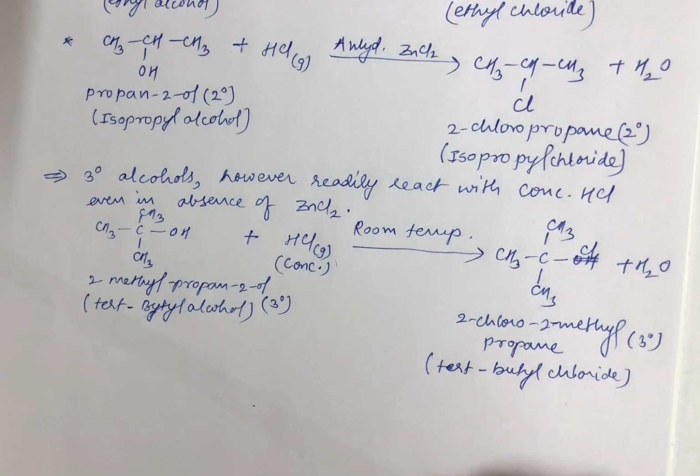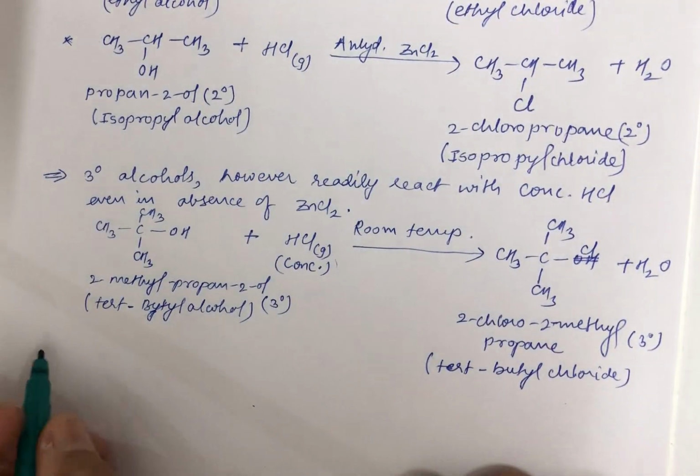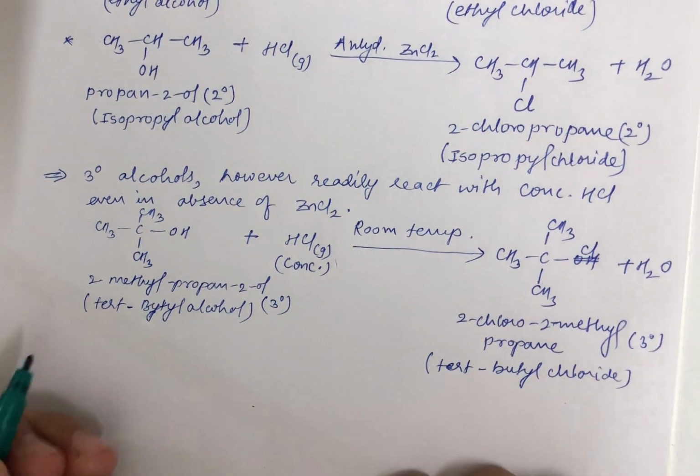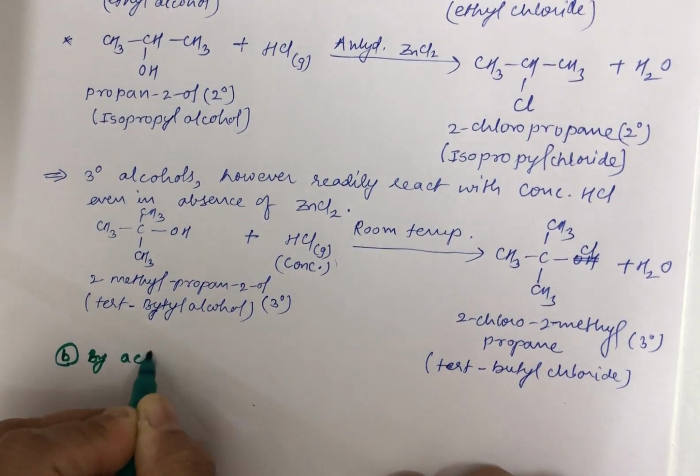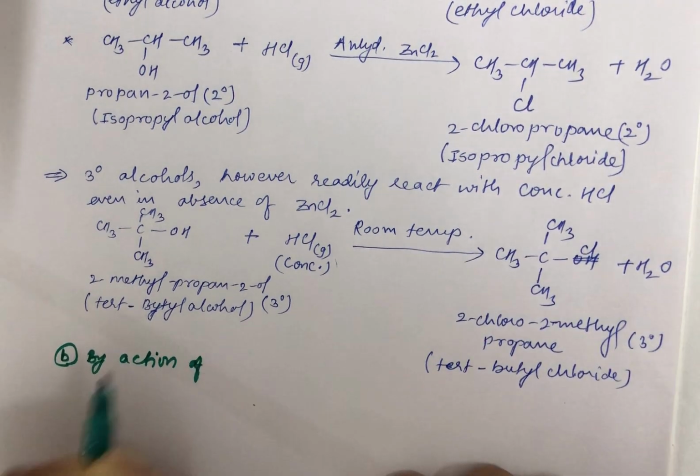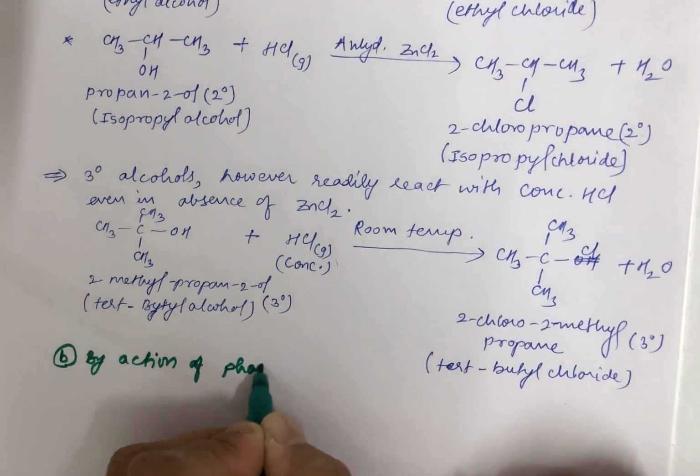Now let us talk next about how you can obtain haloalkanes by the action of phosphorus halides.